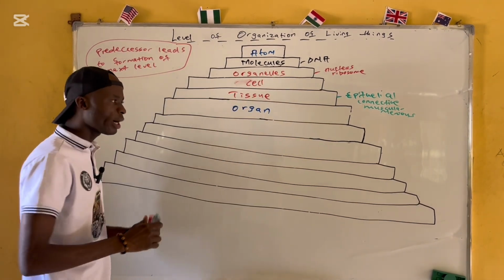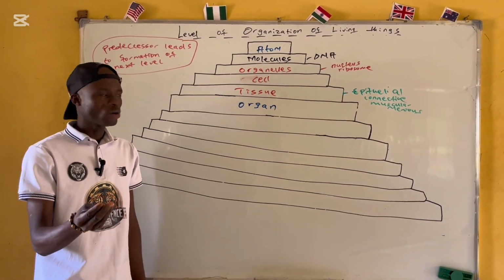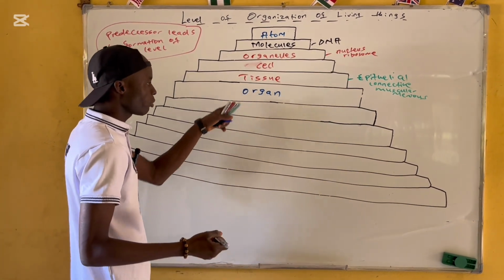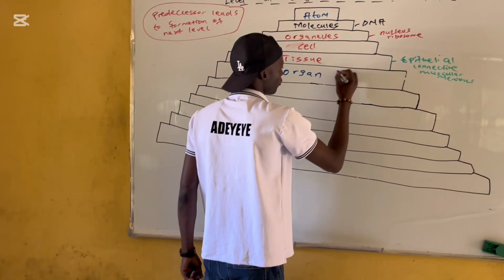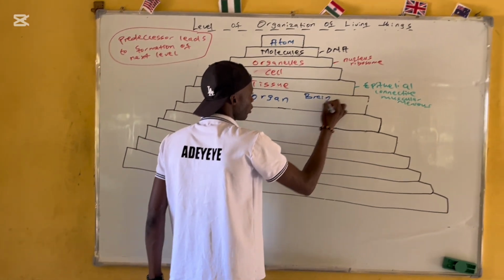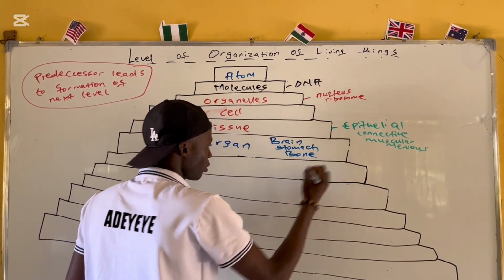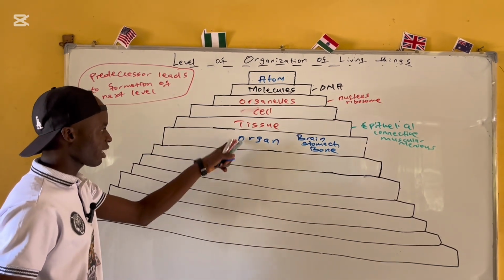Organ. So what is an organ? An organ is a collection of 2 or more tissues that perform a similar function. You see that? So now after organs come together, what will they form? Examples of organs: the brain is an organ, the stomach is an organ, bone is an organ. You see that?